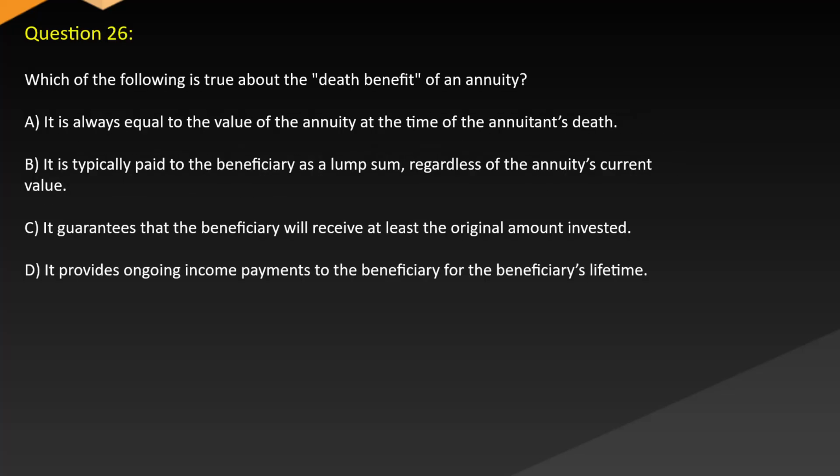Question 26. Which of the following is true about the death benefit of an annuity? A. It is always equal to the value of the annuity at the time of the annuitant's death. B. It is typically paid to the beneficiary as a lump sum, regardless of the annuity's current value. C. It guarantees that the beneficiary will receive at least the original amount invested. D. It provides ongoing income payments to the beneficiary for the beneficiary's lifetime.